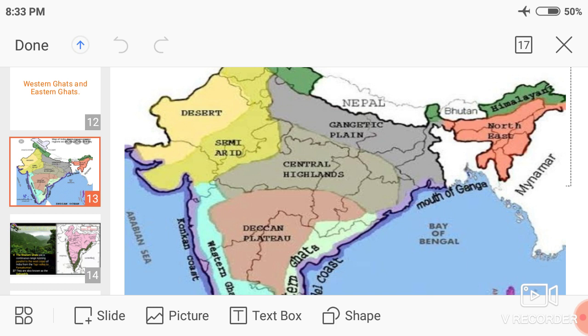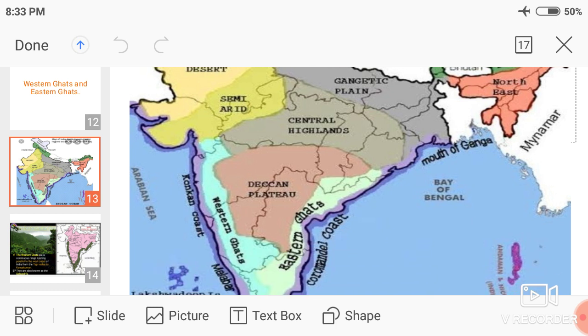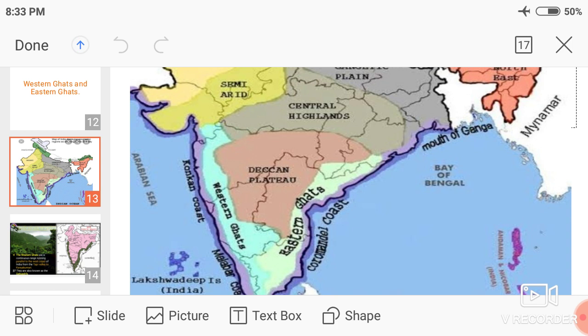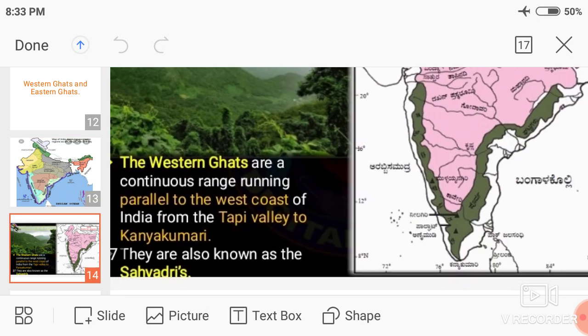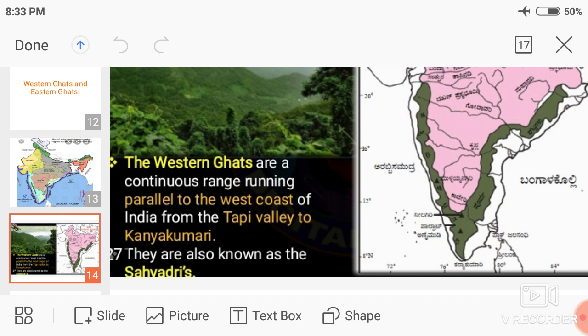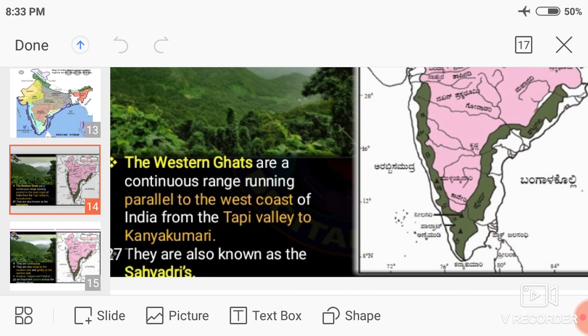See in the map, Western Ghats on the west side. The Western Ghats are a continuous range running parallel to the west coast of India, that is called the Western Ghats. The Western Ghats are also known as Sahyadris.